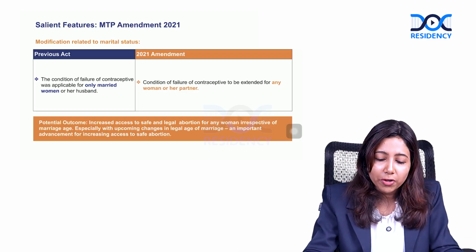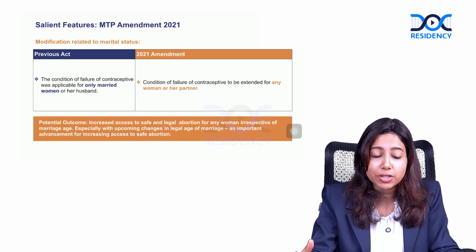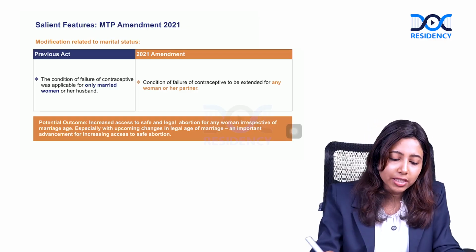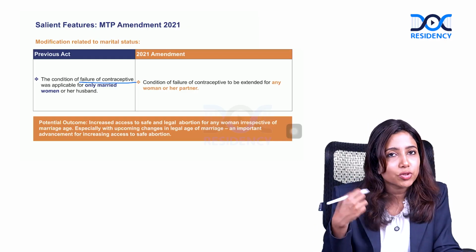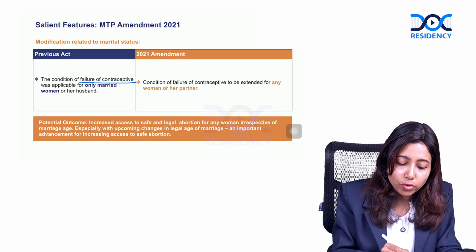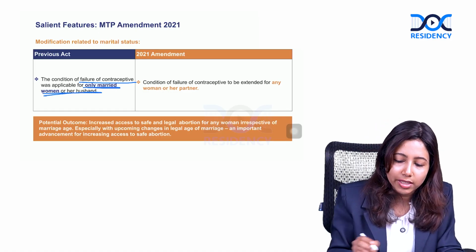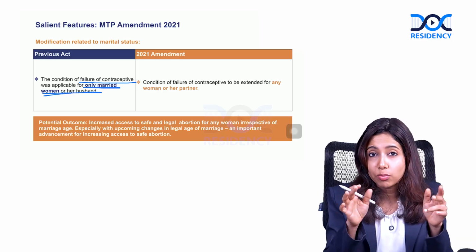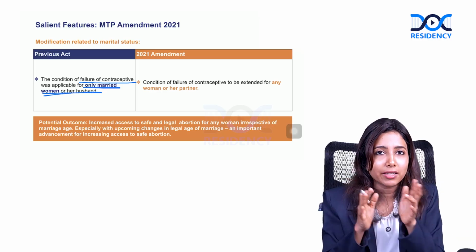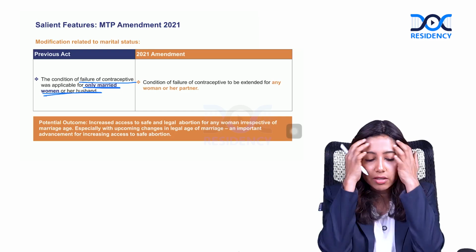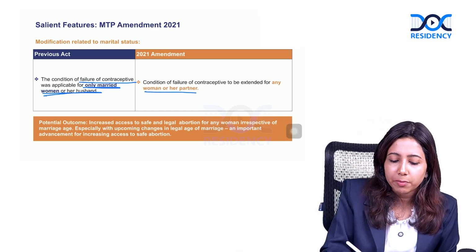Next, there is a small modification regarding contraception failure. Initially the condition, that is failure of contraception, which was one of our social causes, was only for a married woman or her husband. Now they have removed the word married. Married woman, husband, all these terms are removed, for any woman or her partner.